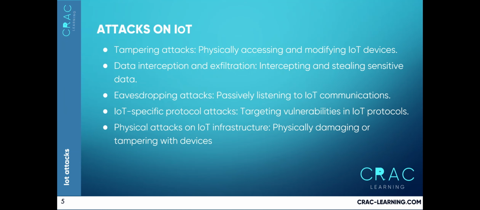Attackers physically access and modify IoT devices to alter their behavior or bypass security mechanisms. Attackers intercept and steal sensitive data transmitted between IoT devices and backend servers. Attackers passively listen to communications between IoT devices and servers to gather sensitive information.